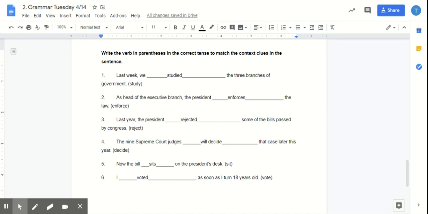No, it's talking about today. And will sit on the president's desk is the future. I'm not talking about future. Lastly, I voted as soon as I turned 18 years old. Why did I put voted? Exactly. Definitely past tense because we're already talking about somebody's age that already happened.